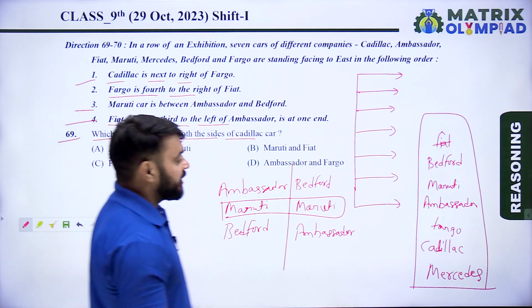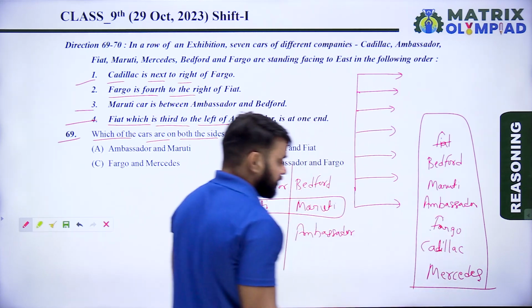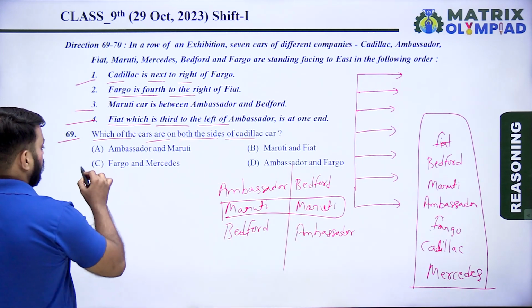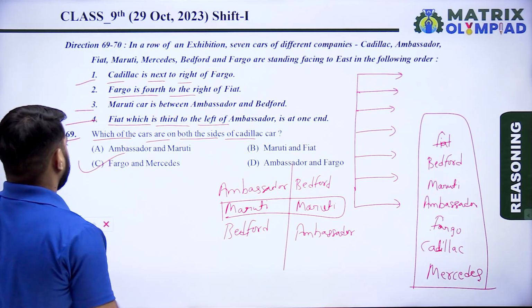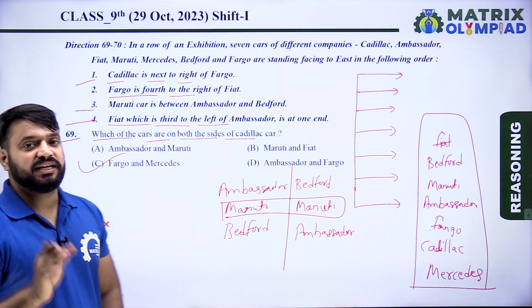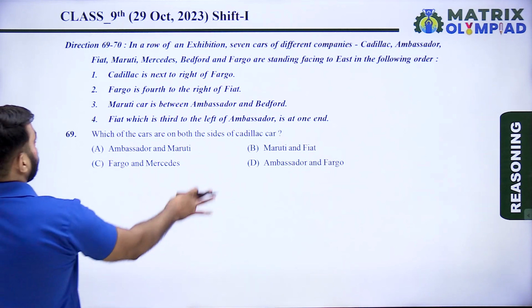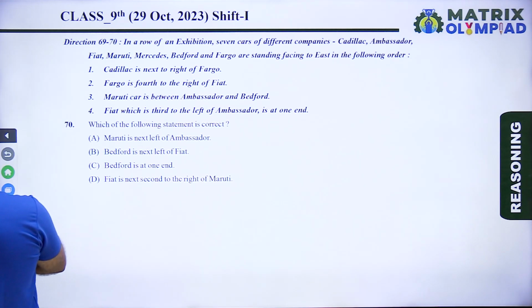So which cars are on both sides of the Cadillac car? One is Fargo and one is Mercedes. So Fargo and Mercedes is the correct answer of this question. So option C is the correct answer of this question. So let's move on to the next question. So next question is question number 70.